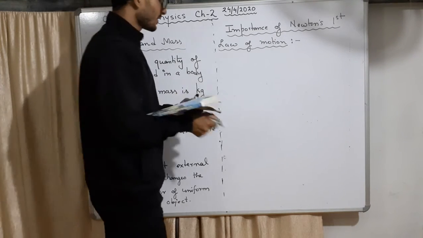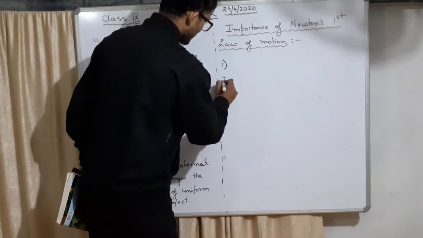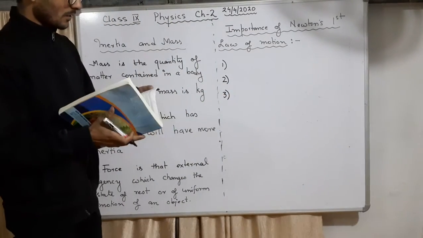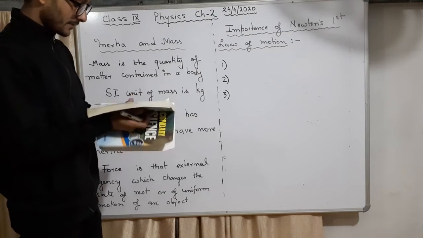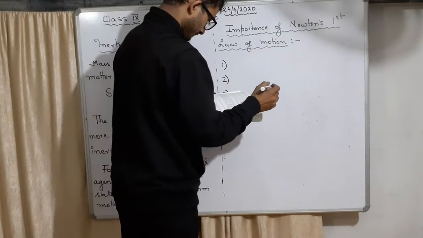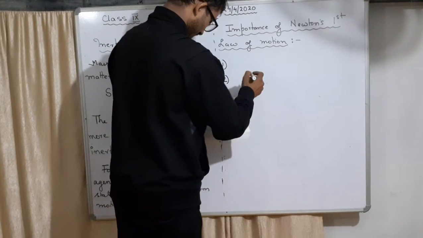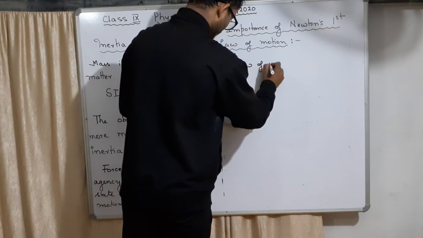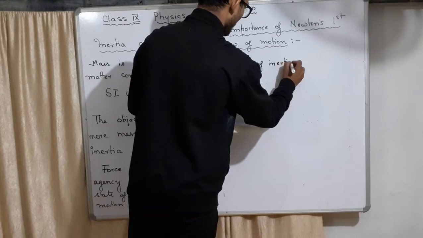So this is the importance of the first law of motion. Three important things given. You can see in your textbook and understand. The first one was the law of inertia.